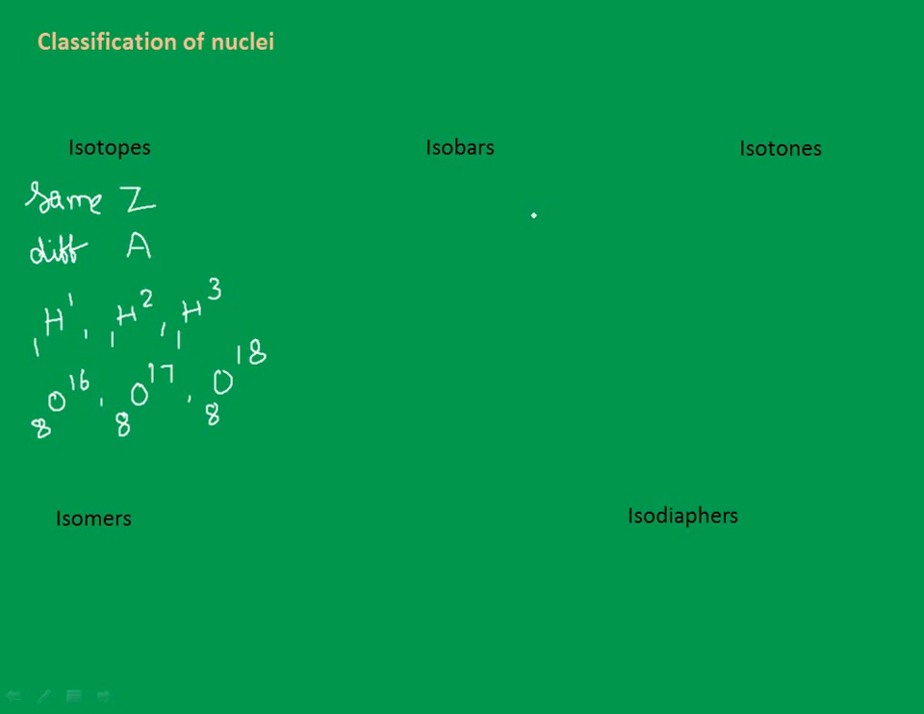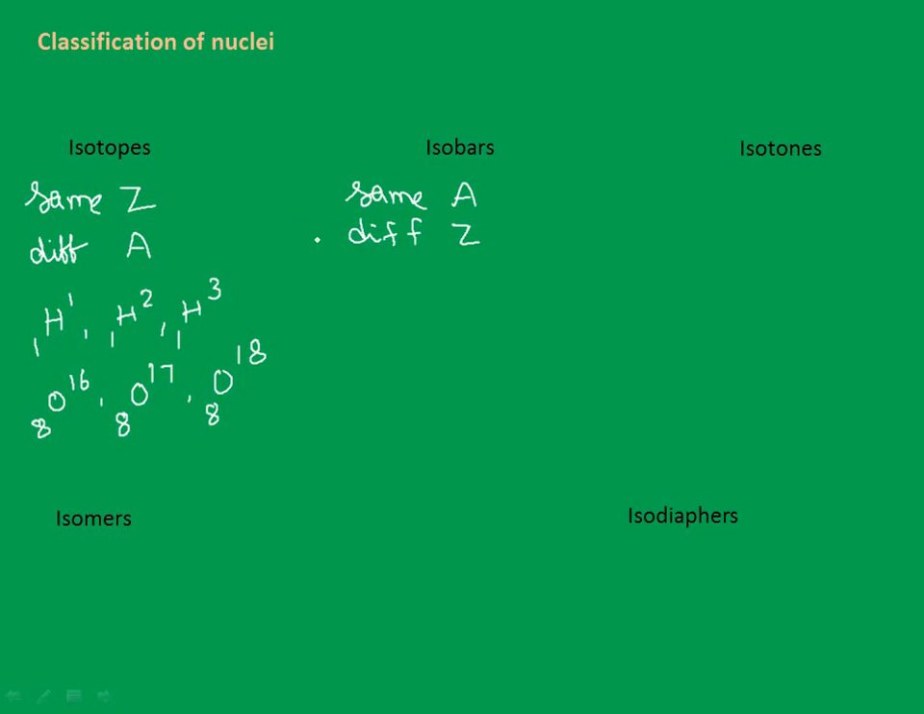The nuclei having the same mass number but different atomic number, different Z, are called isobars. They have the same number of nucleons in their nuclei, and hence the same atomic weight. Moreover, the number of protons as well as neutrons in their nuclei are different in each case, they occupy different positions in the periodic table, and their chemical properties are also different.